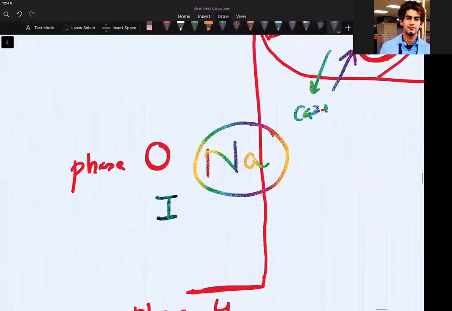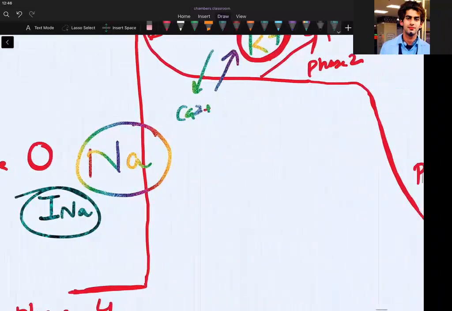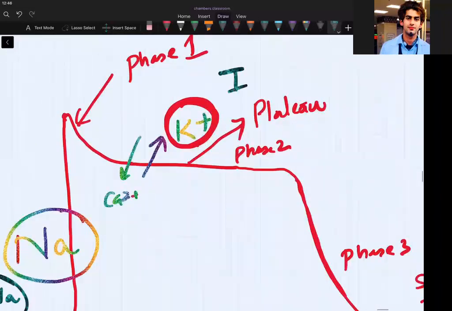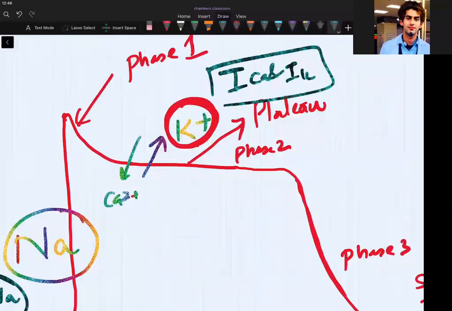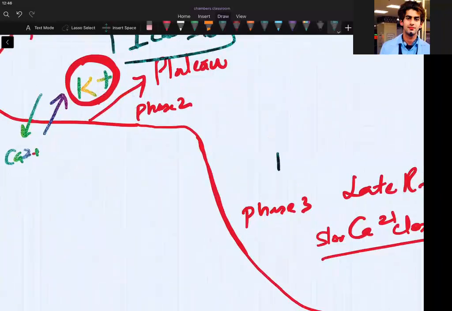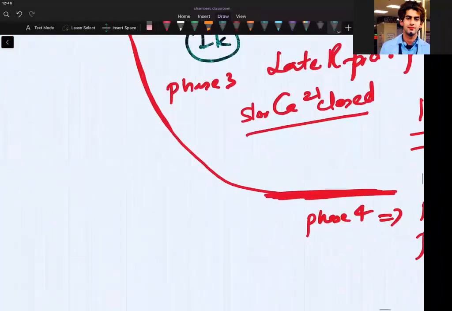This is I Na. Can I say this current happened here because of I Na, sodium channels? Here the current channels are I Ca and I K, both. Can I say this phase 3 is because of I K? Can I say the fourth phase will be a dominance of potassium plus sodium potassium ATPase?